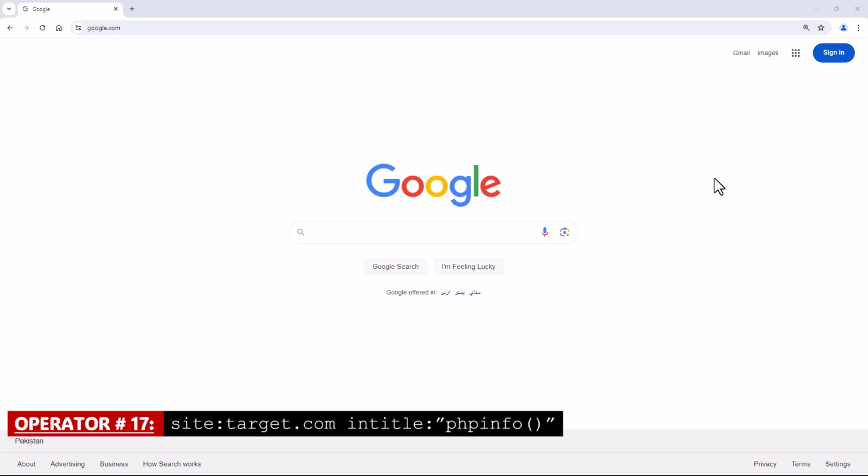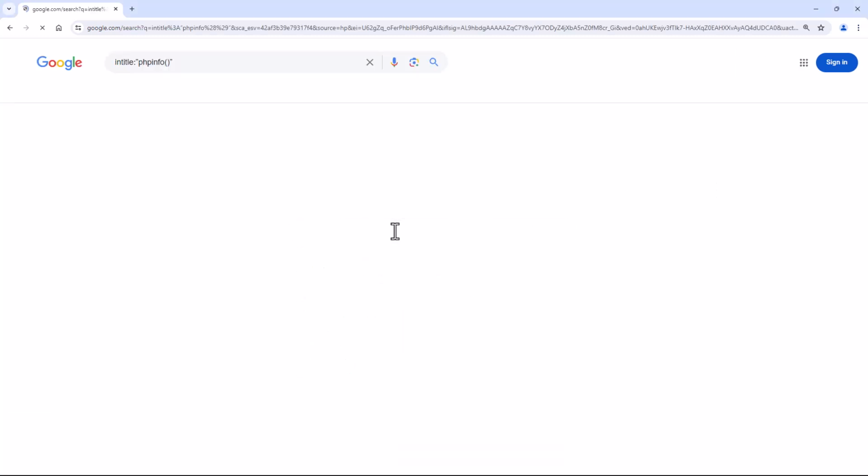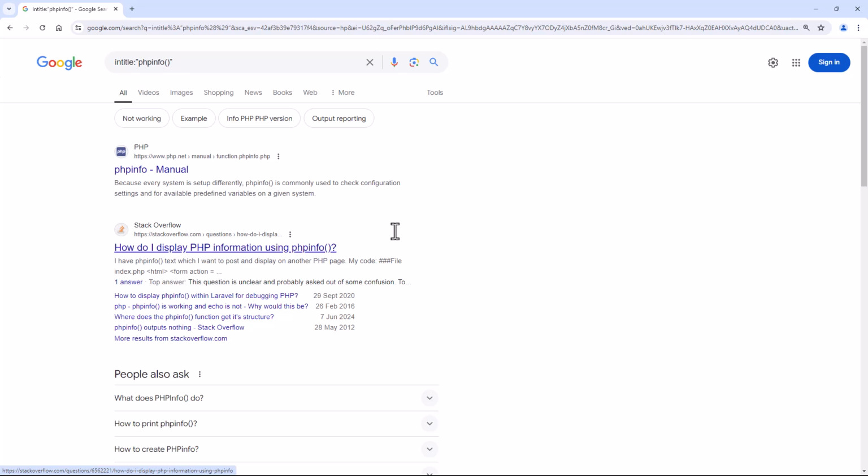Operator number 17. Site with the combination of in title. This Google dork will search for PHP info pages on a website, which can reveal information about a website's PHP configuration that can be useful for hackers.